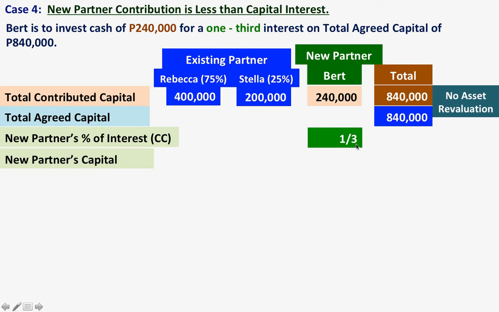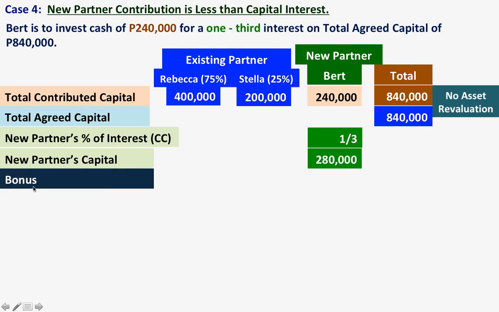Since the total agreed capital is given, we multiply 1/3 times 840,000 and we get 280,000. We now compute the bonus by comparing the actual investment with the capital credit given to Bert. So 240,000 compared with 280,000 gives 40,000.